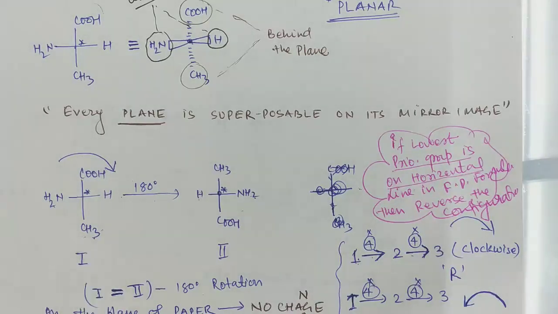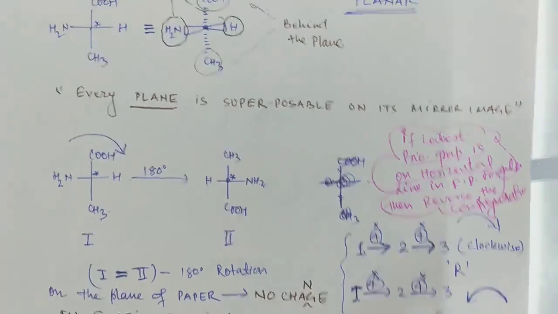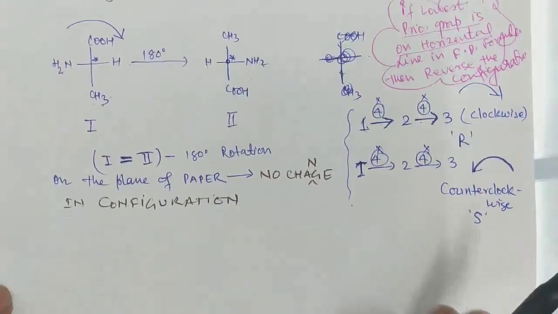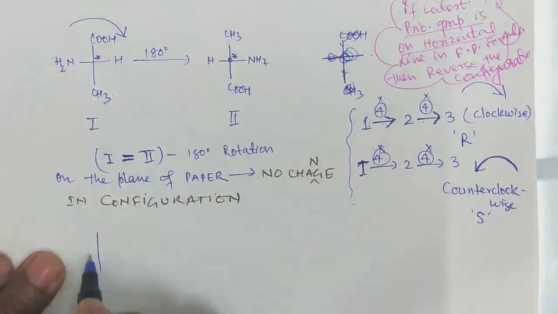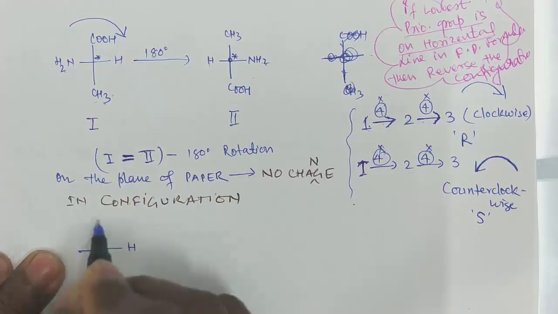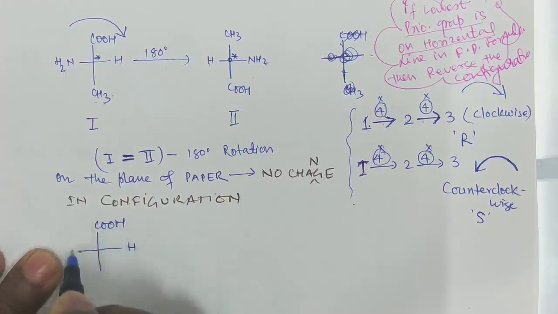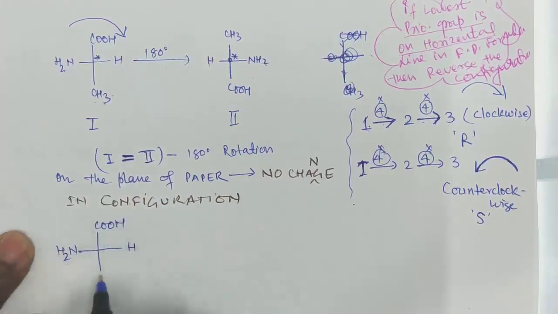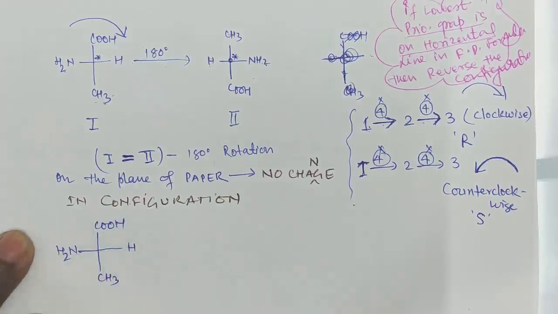Now come to this molecule. Again, I am writing this: H, COH, NH2, and CH3. First, you have to allot priority. So nitrogen, carbon, hydrogen.